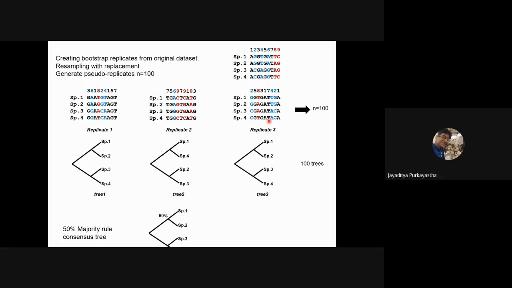Okay, great. And just one last thing, there is something known as ultrafast bootstrap. Roy, have you heard about it? Ultrafast bootstrap? Yeah, there is something called rapid bootstrap in RAxML also, as opposed to thorough bootstrap.